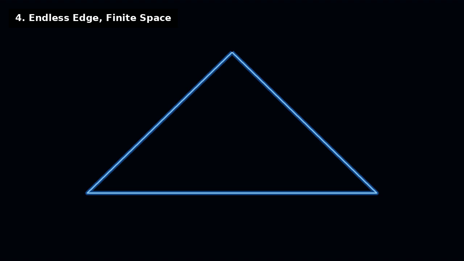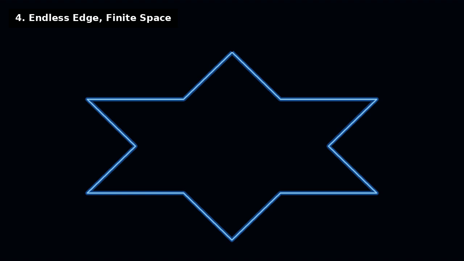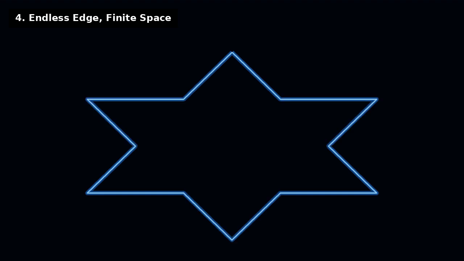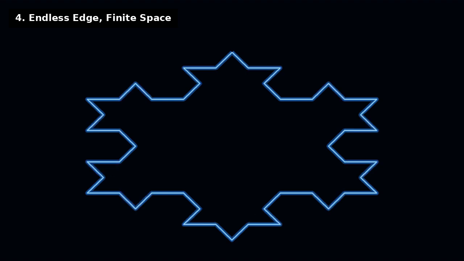Close the curve into a snowflake. Its edge is now infinitely long. But it fits on the screen. Yes, the area stays small and finite. How can an endless edge wrap a small space? The bumps add length, not width. They crowd into the same little region. Infinite border, finite inside.